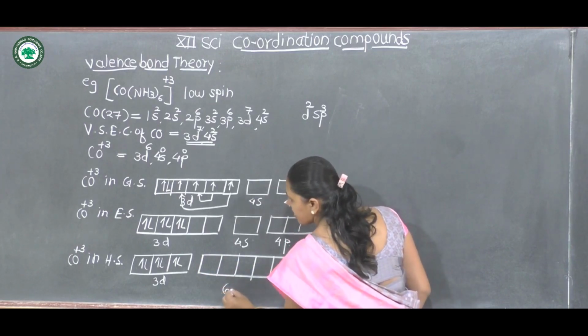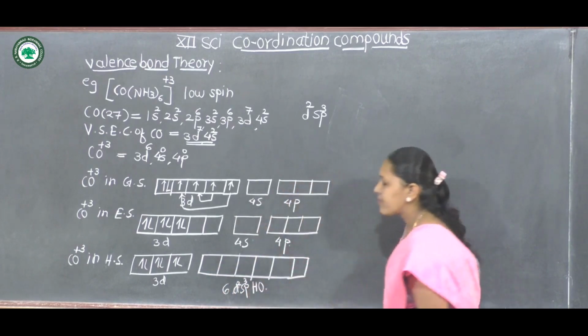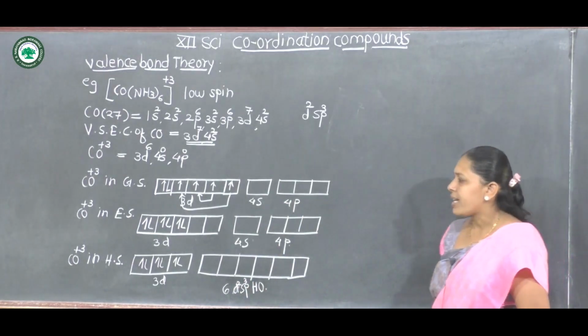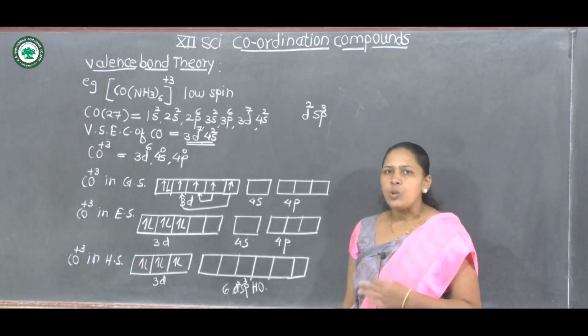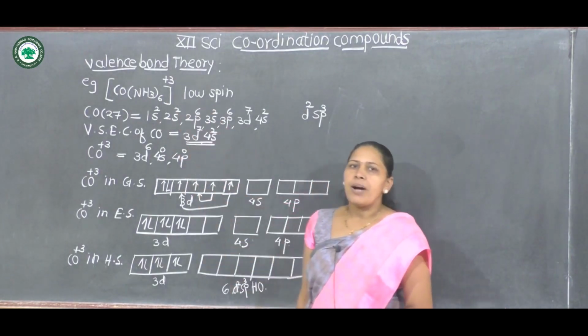These are 6 d2sp3 hybrid orbitals which are made vacant by the central metal ion to accept electron pairs from the 6 ammine ligands.